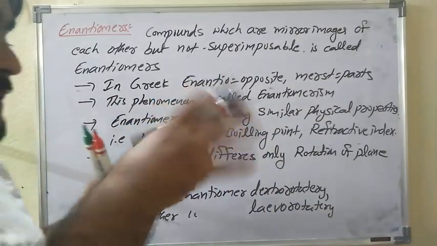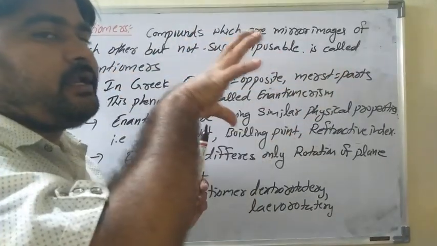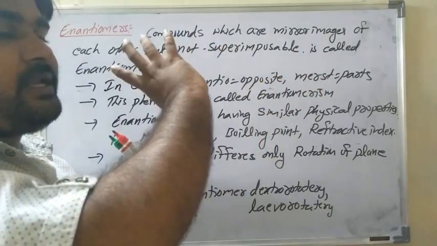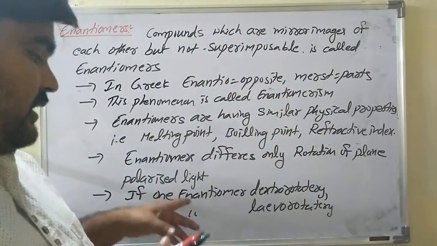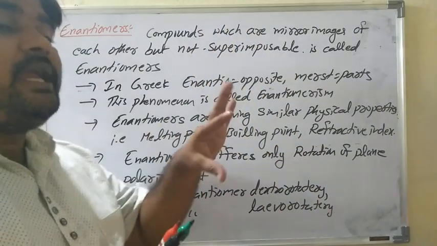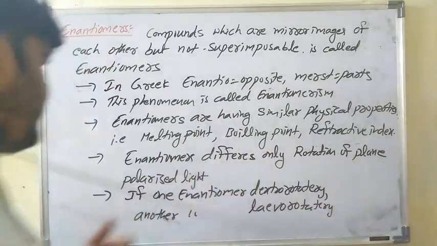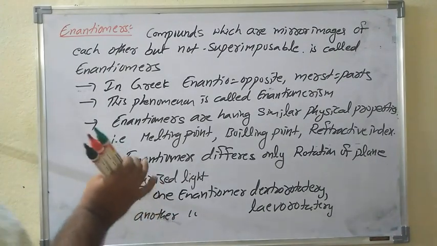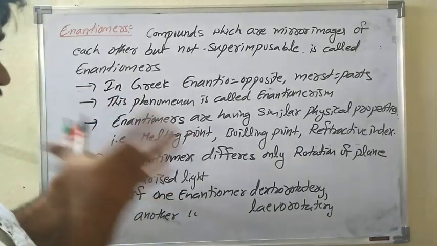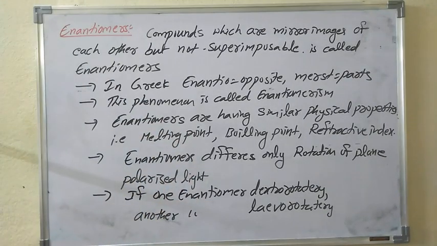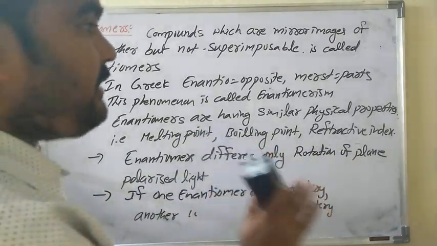Whenever plane polarized light passes through an organic compound, if it rotates clockwise, to the right, that is called dextro. So one enantiomer is dextrorotatory and the other will be levorotatory. This is the important point about enantiomers: they differ only in the rotation of plane polarized light.